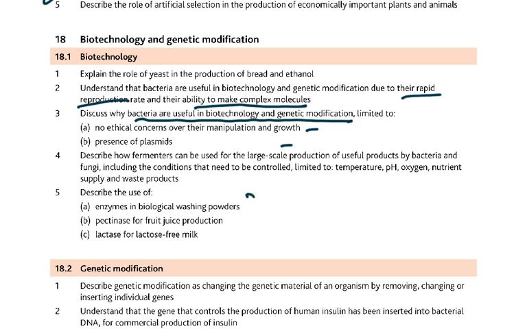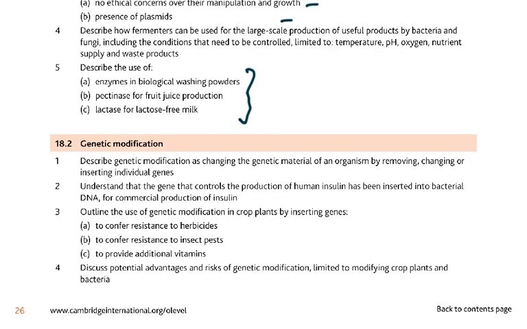Then we have the enzymes for biological washing powders, pectinase for food production, lactase for lactose-free milk, because people are allergic to lactose. Then in genetic modification, we talk about changing the genetic material of an organism by removing, changing, or inserting individual genes. The need for producing human insulin, then they confer resistance to herbicides, confer resistance to insect pests, and provide additional vitamins.